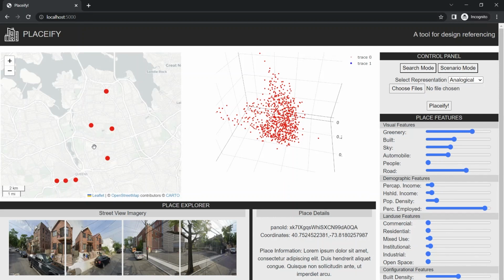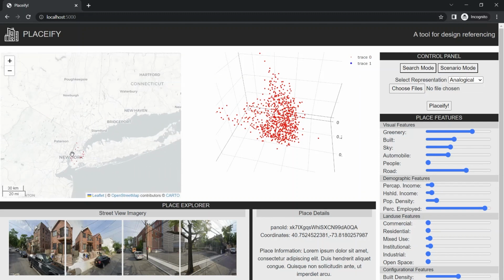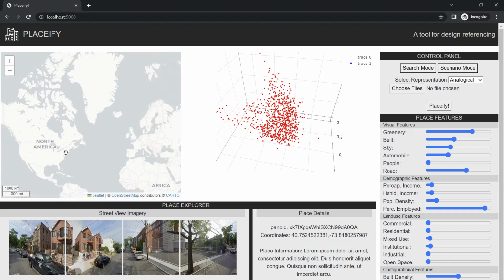Urban experiences are complex, and PLACEIFY offers users a framework for engaging with that complexity by thinking through reference and, in the process, exploring diverse urban qualities around the world.